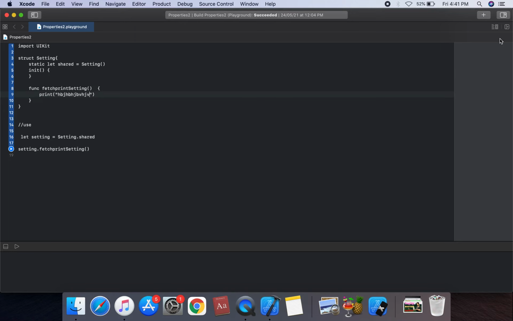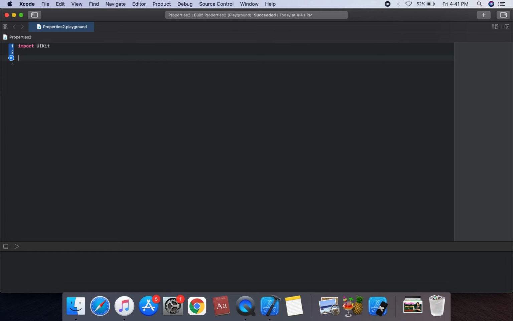So what is a closure? Closures are self-contained blocks of functionality that can be passed around and used in your code. That is the simple definition: closures are self-contained blocks of functionality that can be passed around and used in your code.